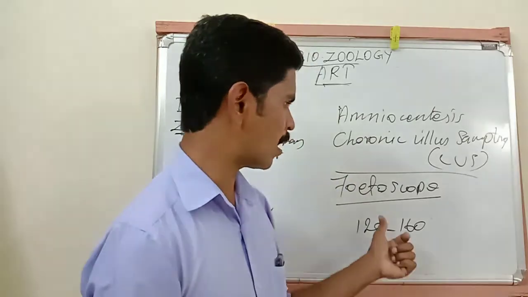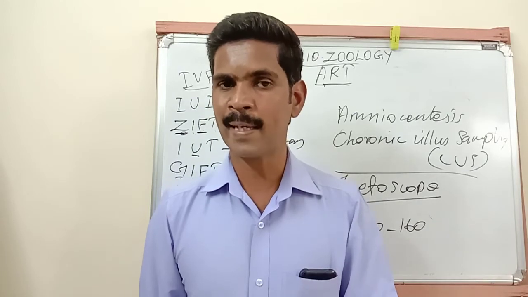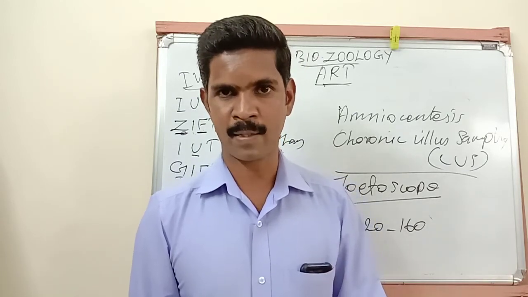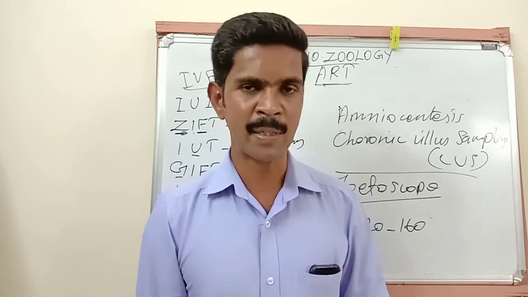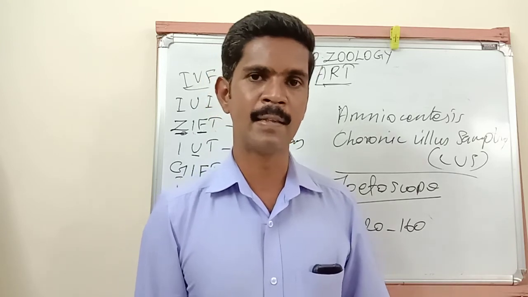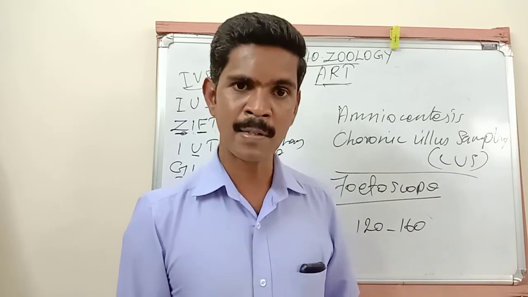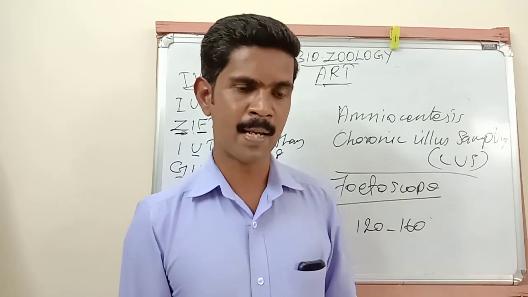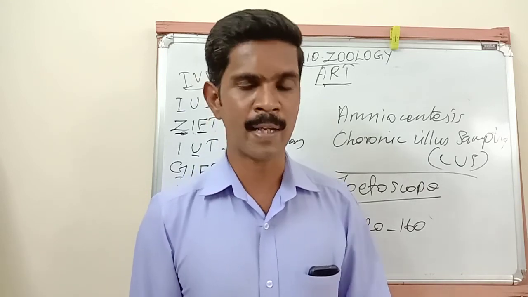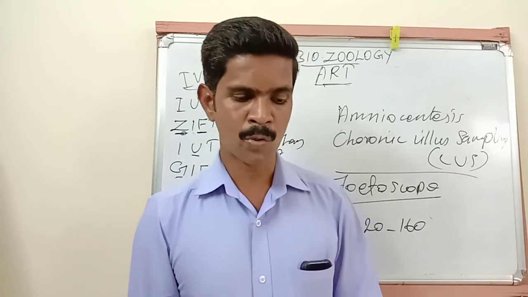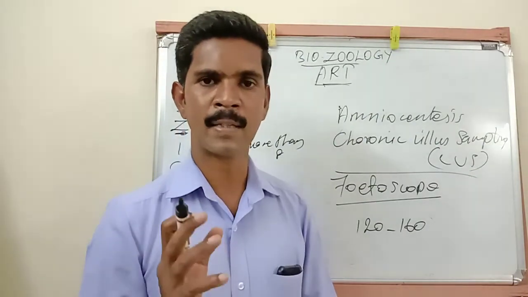Let me repeat this about the fetoscope. The fetoscope is a device used to hear the heartbeat of the fetus. Normally the heartbeat rate of the fetus is 120 to 160 beats per minute. If any variations occur in this range, it indicates the fetus is not receiving a sufficient amount of oxygen or is affected with some other problem. And this heartbeat rate is continuously monitored during the time of delivery. Understand, my dear students? So now we have completed many important topics, and we have completed the 3rd chapter also.